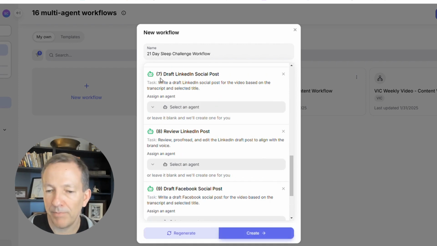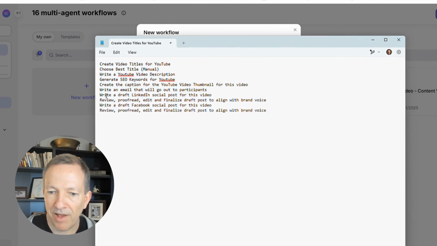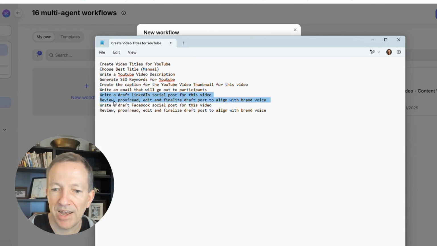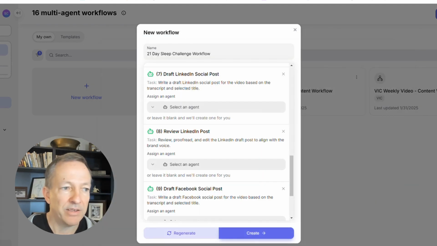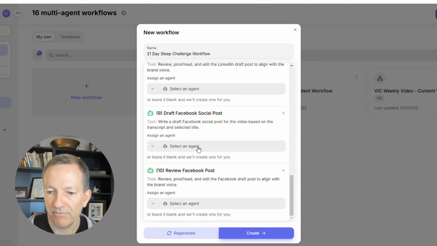And then you'll see this. I added this in. It may not be obvious from when I was showing my text file earlier, but I found that when I do social posts, I like to write a draft version first and then have another agent that is basically the higher level editor and proofreader, and that agent will finalize a draft post to align with the brand voice. I do that both for LinkedIn and for Facebook. And I find that when I do that, the quality of the post improves. So you'll see that I've got the draft LinkedIn post and the final copywriter, same for Facebook as well. So I'll go ahead and create this.